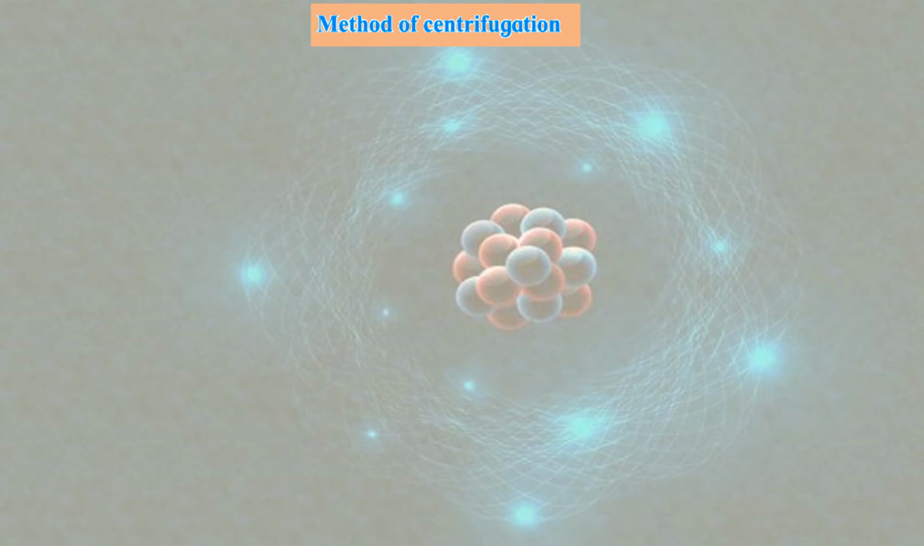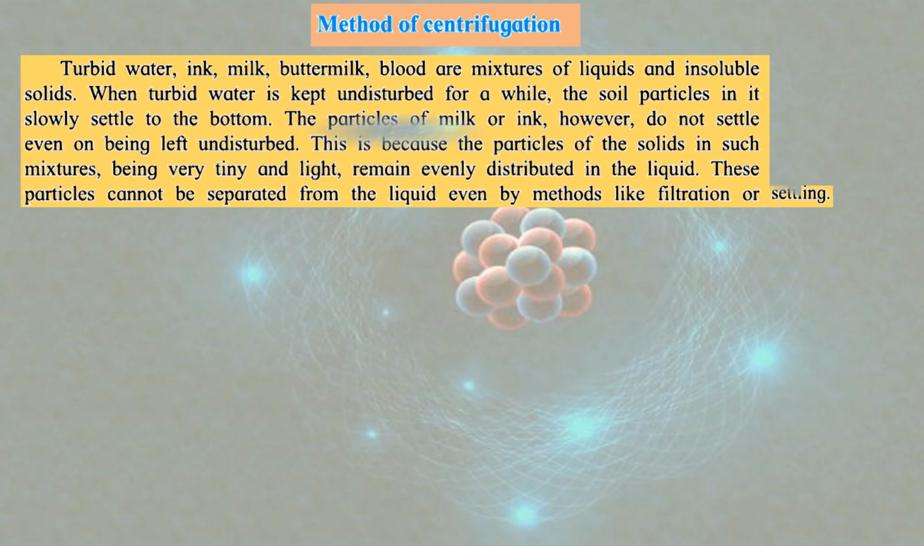Method of centrifugation. This is a very interesting method, and I'll explain where it is used in the end. Okay, turbid water, ink, milk, buttermilk, blood are mixtures of liquids and insoluble solids. When turbid water is kept undisturbed for a while, meaning sometimes water is cloudy or dirty, which has impurities in it, insoluble solids, the soil particles in it slowly settle at the bottom.